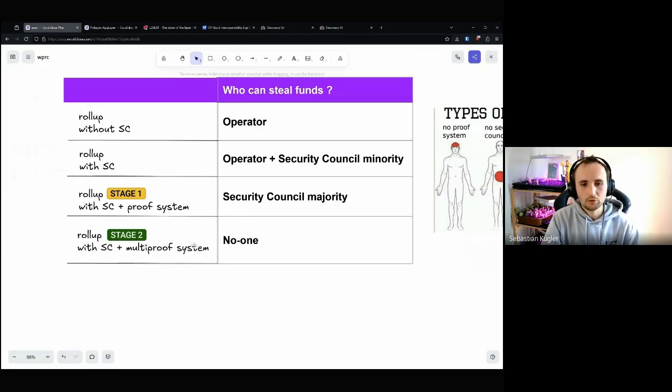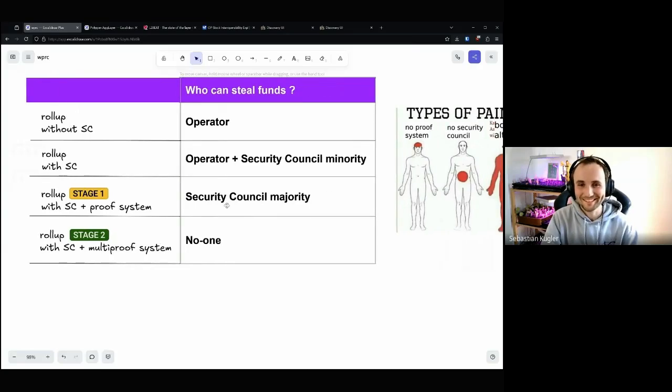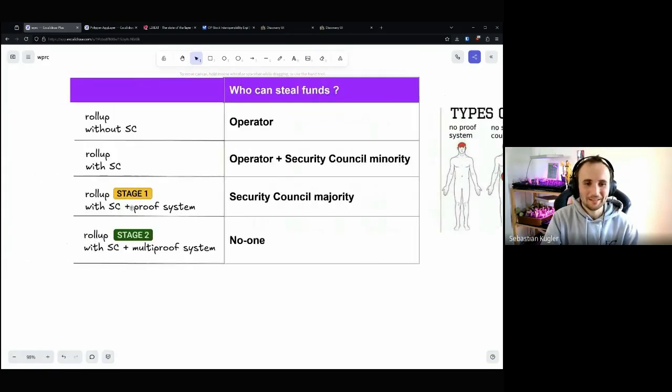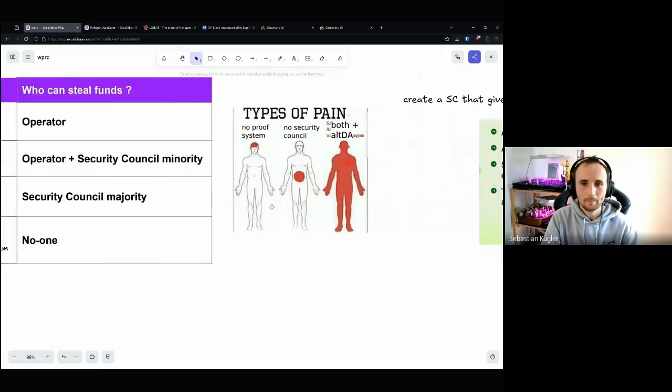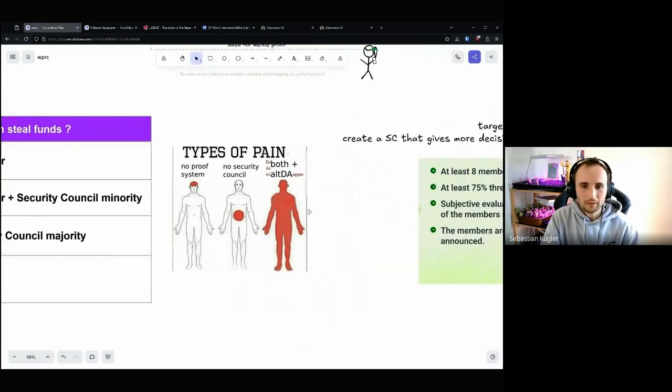And in stage 2, no one can steal funds, at least under perfect circumstances. That's why we have these stages, to make it easier. So you can just say, okay, stage 1, I have to trust the security council. Stage 2, I don't need to trust anyone except Ethereum. So this is not the reality many times.